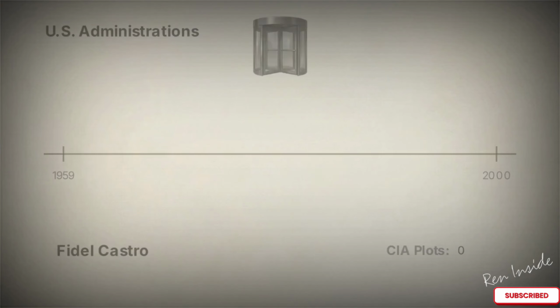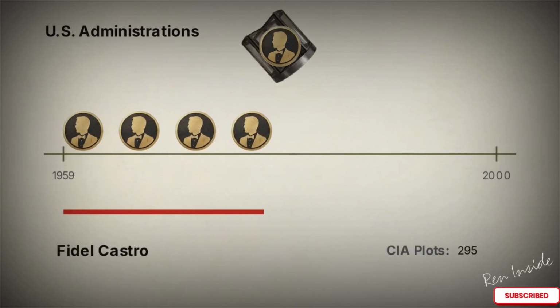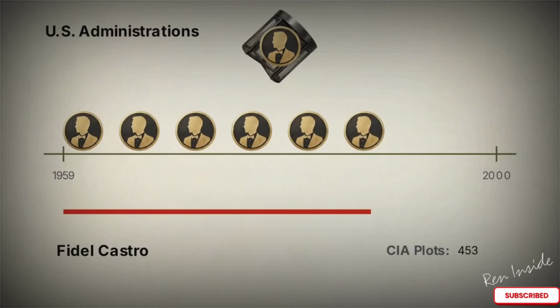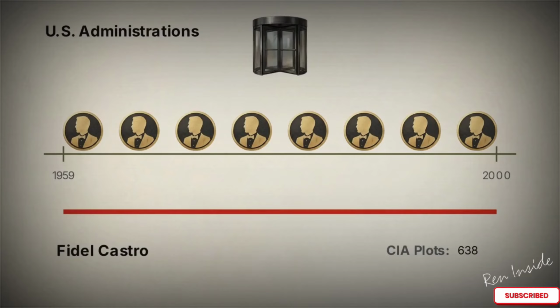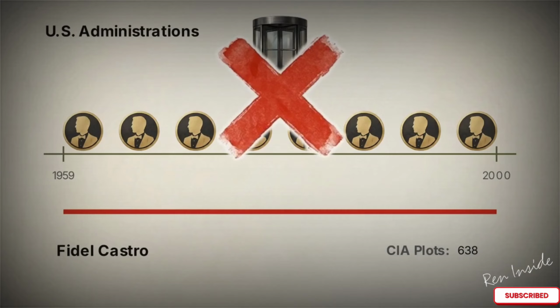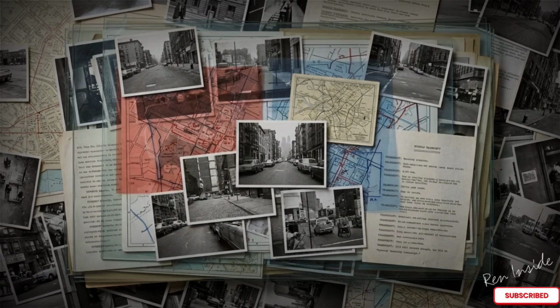This timeline tracks the revolving door of 8 different administrations, from Eisenhower to Clinton, while Castro remained the constant factor. Every attempt by the CIA over these 40 years met a 100% failure rate. Understanding how a sophisticated agency could fail this consistently requires looking past the individual plots. This 40-year streak suggests an institutional culture that had become trapped in its own cycle of Cold War paranoia.